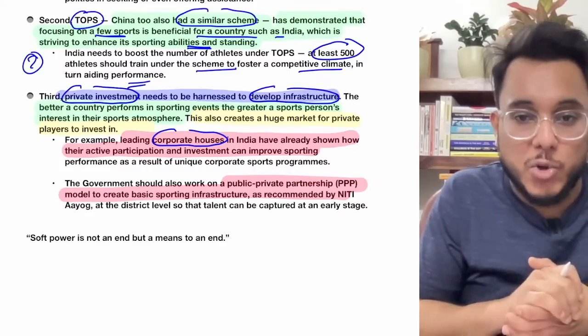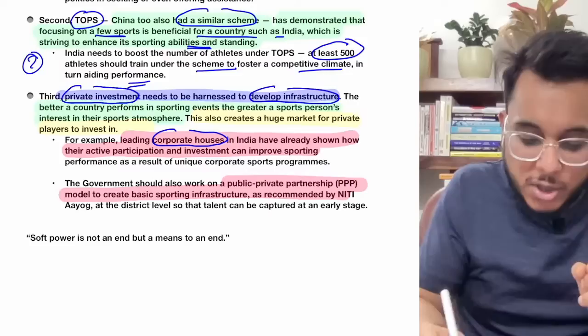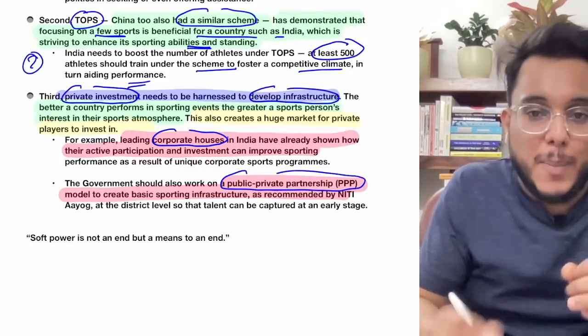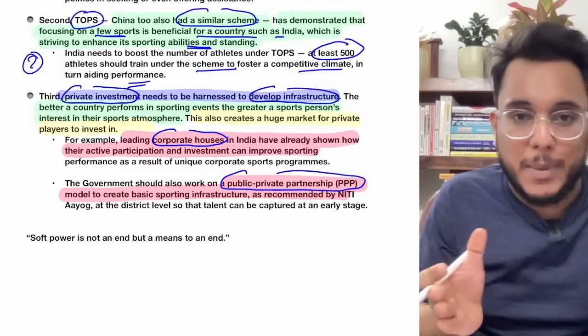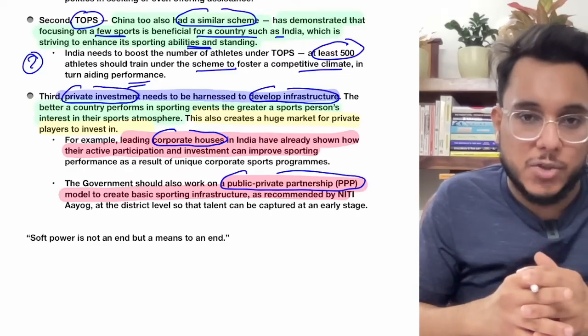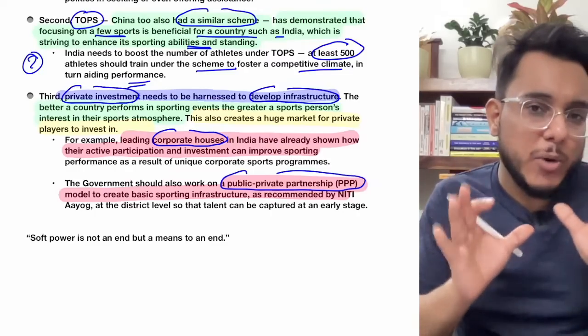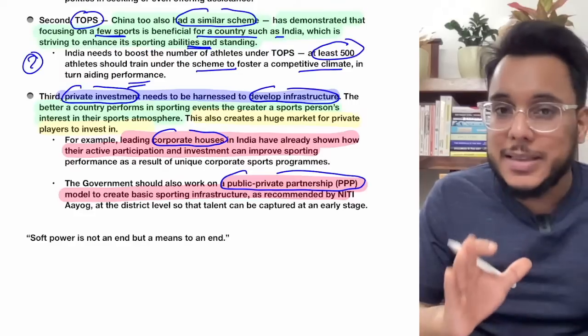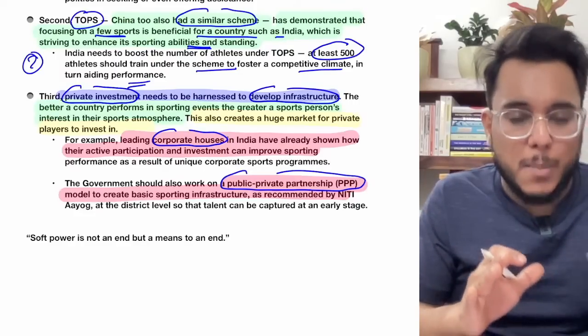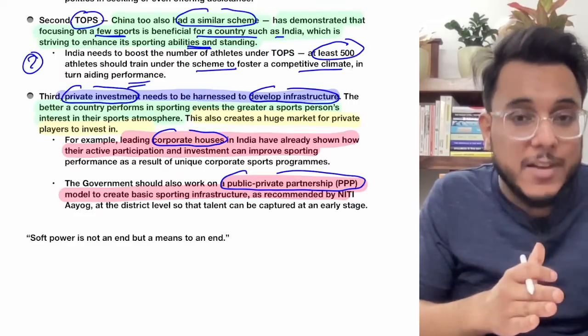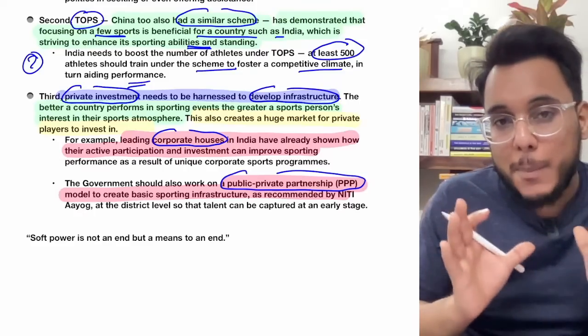These corporate houses should invest into the sporting infrastructure. PPP models, public private partnership models, can be brought, where both the private and public can make the sporting infrastructure. It's not only that India needs to win medals, but also to ensure the physical well-being of the people, these sporting complexes are needed.